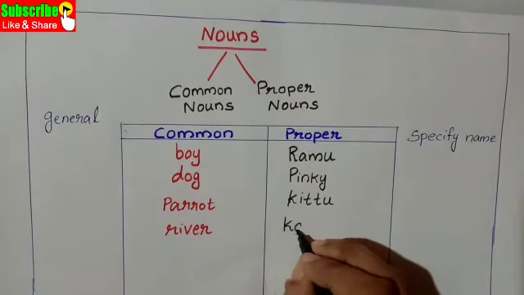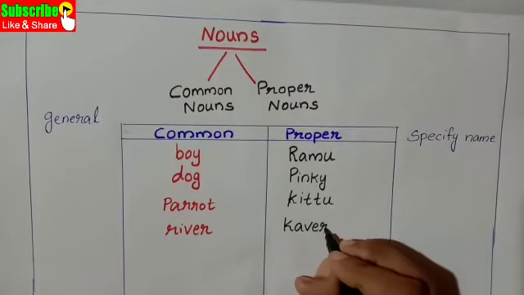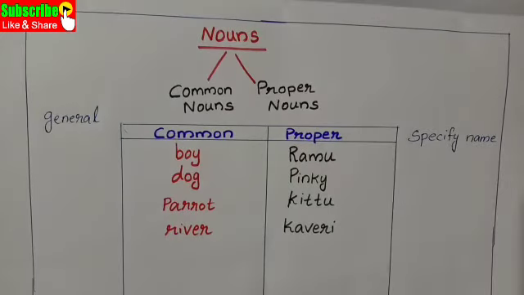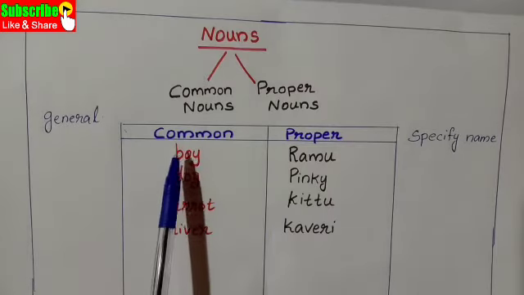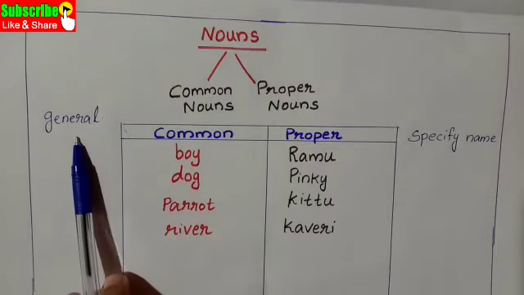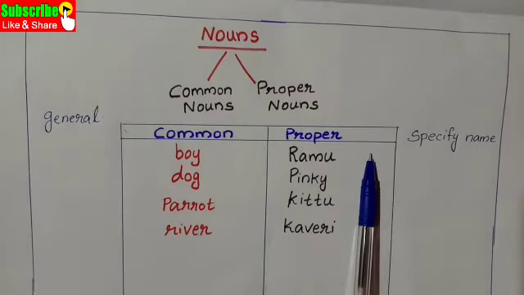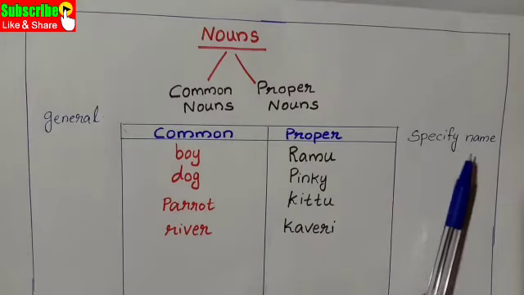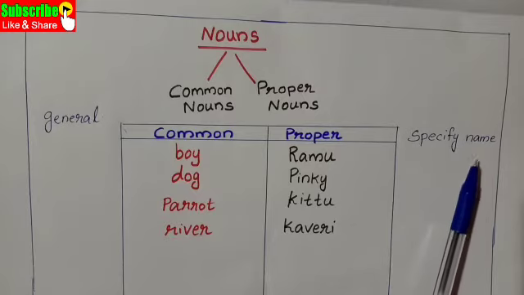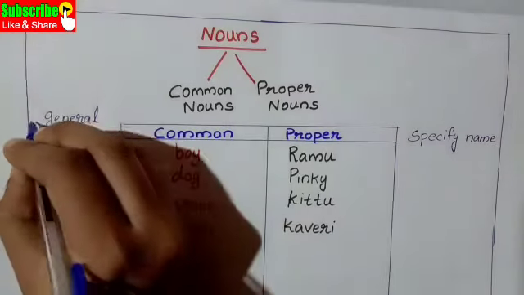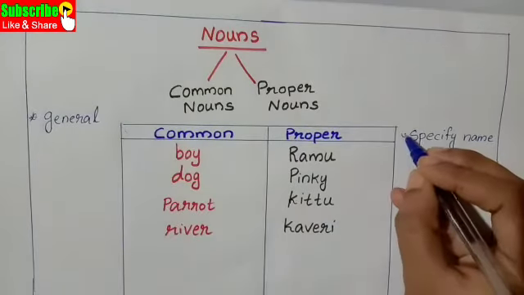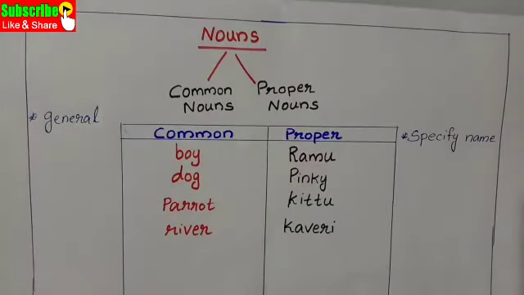For example, Kaveri. So, first point, common means general names. Proper noun means specify name. Second point, in the case of common nouns,